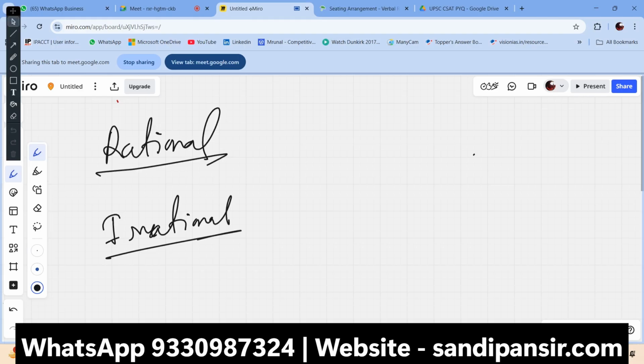A rational number is one where we can show the value of the number. Suppose 1 by 2 equals 0.5. It's a rational number because we can show the value to you. But an irrational number is like 1 by 3. Why?